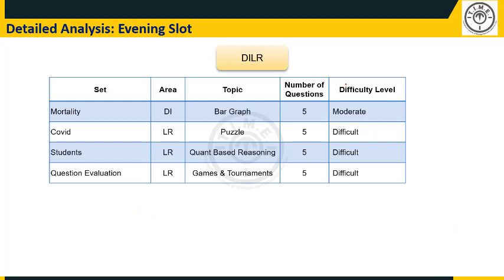Now let's move on to DILR. Now in DILR there are 4 cases. Out of the 4 cases, let's talk about the definitely doable set. There was this one definitely doable set in this slot, the mortality set.